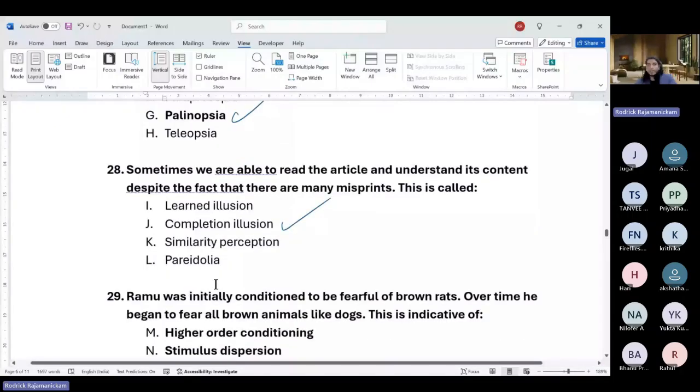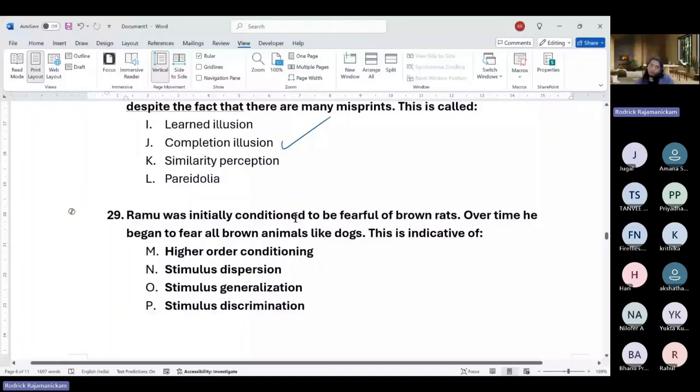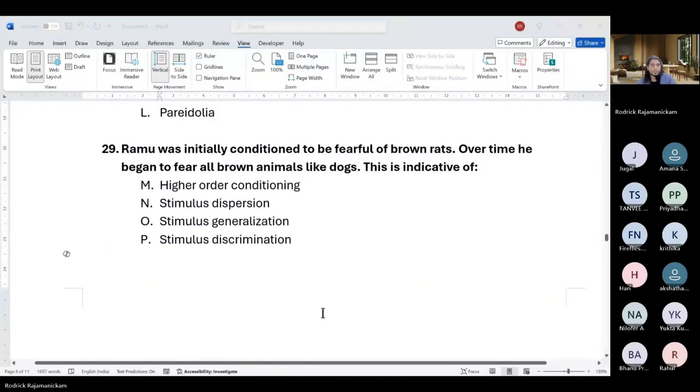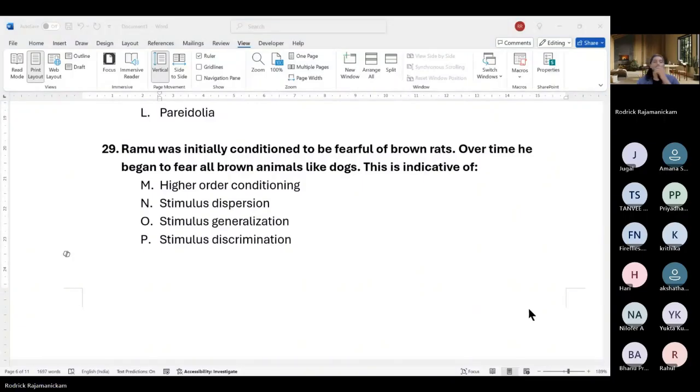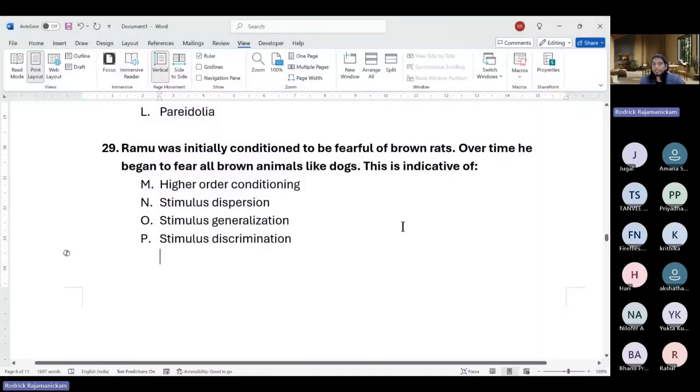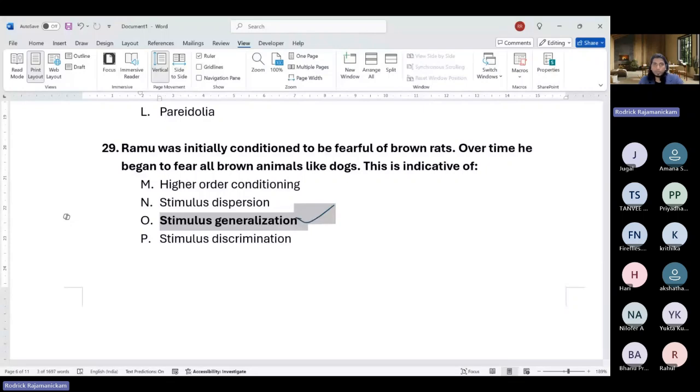So 29th, Ramu was initially conditioned to be fearful of brown rats. Over time, he began to fear all brown animals. So this is like the Little Albert experiment. So what is it indicative of? What does this indicate? Stimulus generalization. Okay, so this was pretty straightforward. You guys said it right also.